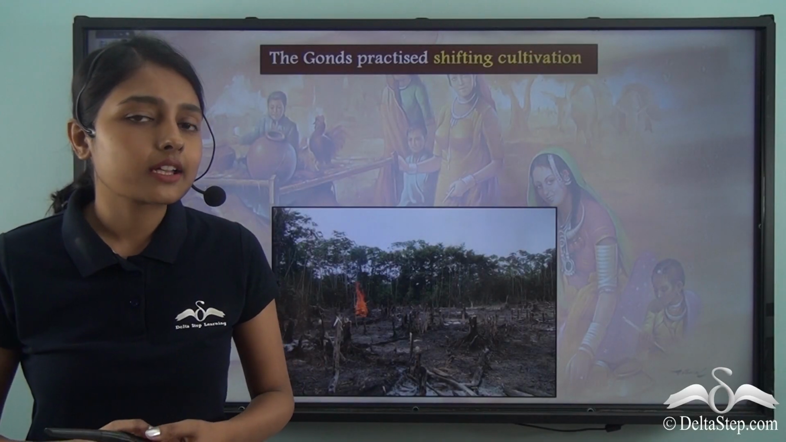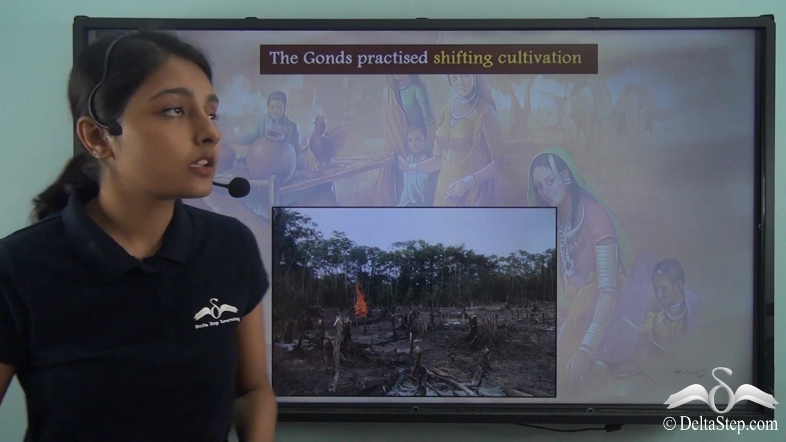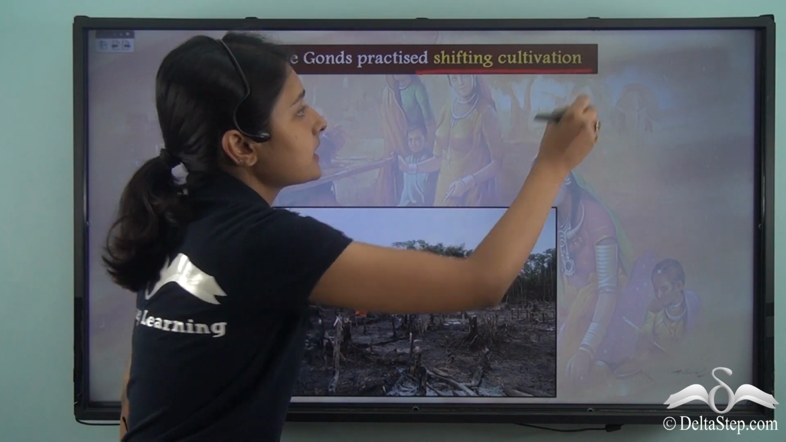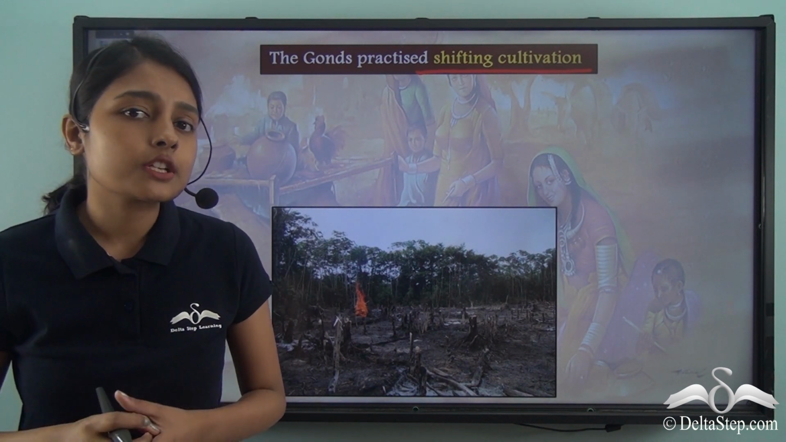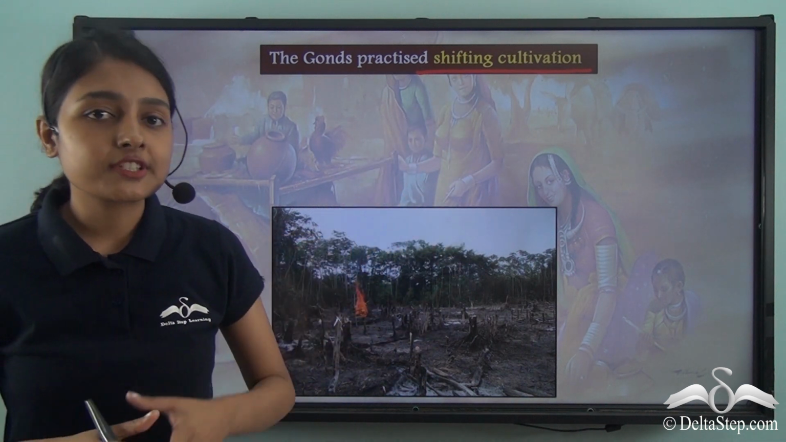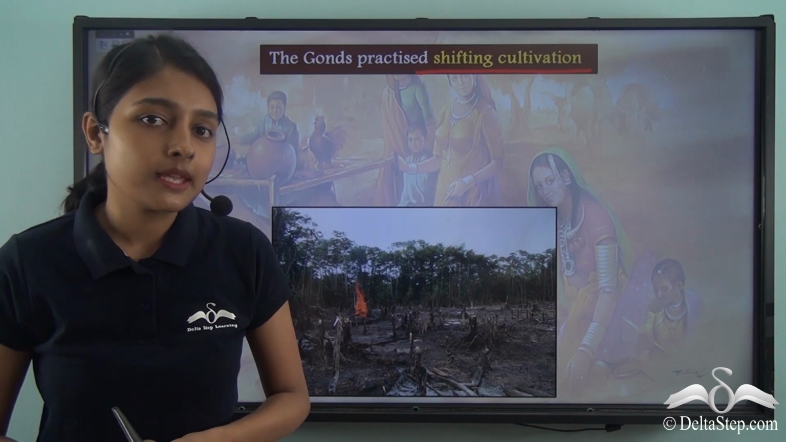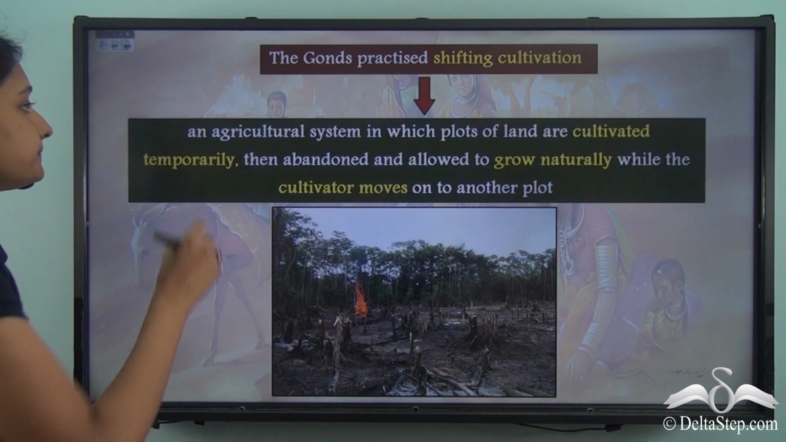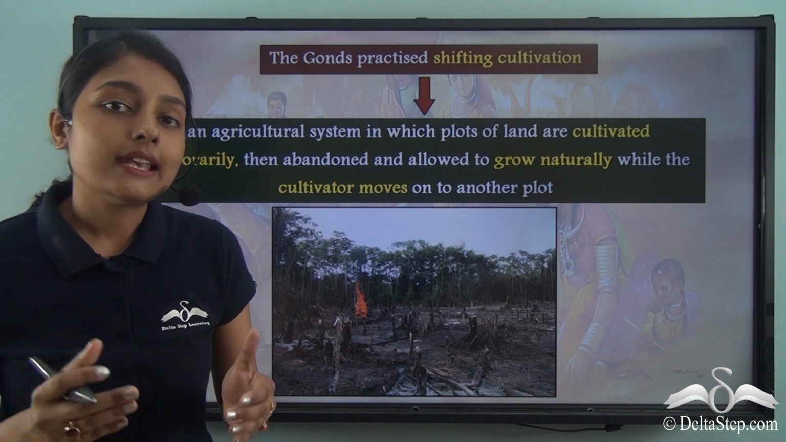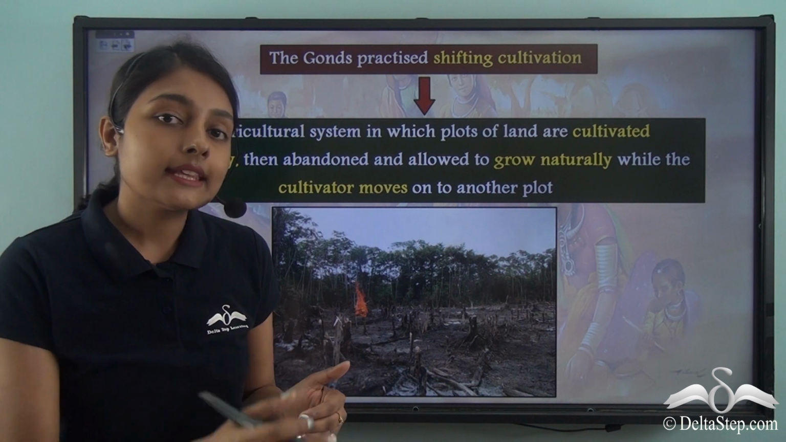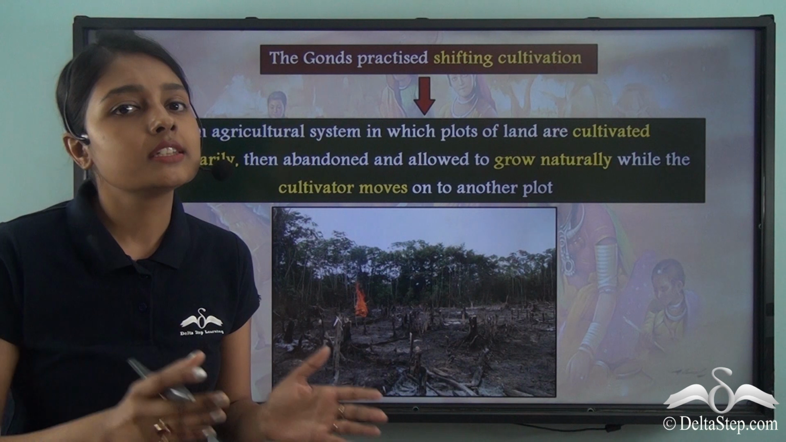Now, what kind of agricultural practices did the Gonds pursue? They practiced something known as shifting cultivation. Now, this term might be new to you because you might not be familiar with this concept of shifting cultivation. So, allow me to explain what shifting cultivation means. Shifting cultivation is an agricultural system in which lands are first cultivated and then they are abandoned and people move to a different region to cultivate new lands.